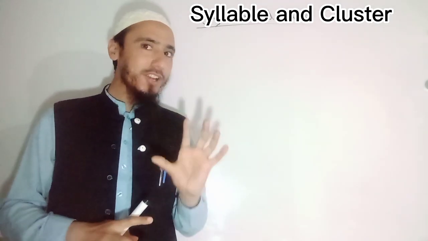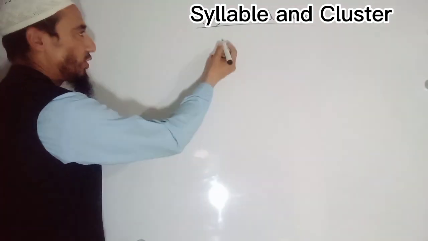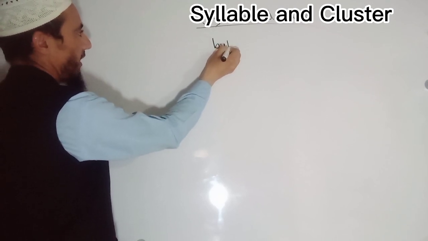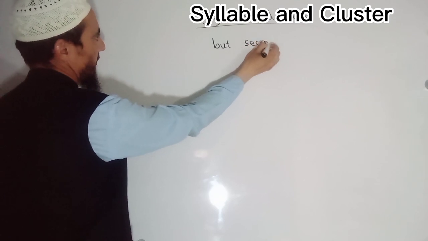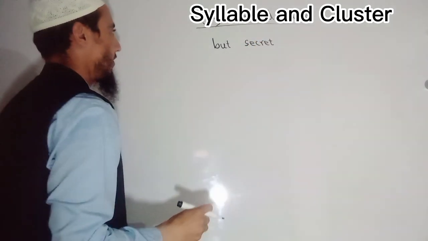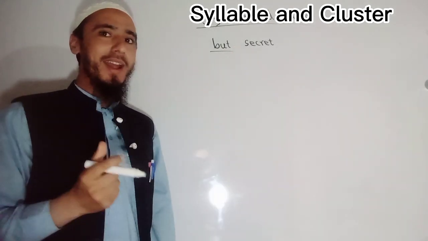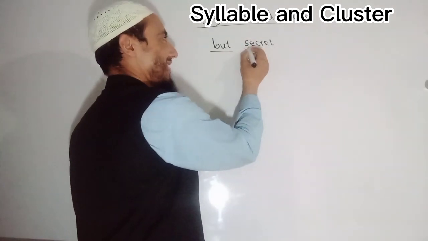And when we are talking about examples of syllables, I am writing two examples. One is "but", another is "secret". You see, "but" is a syllable and it has one vowel, and it is a word.